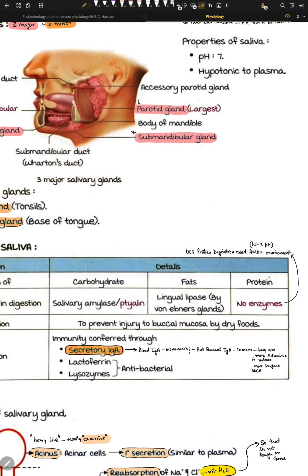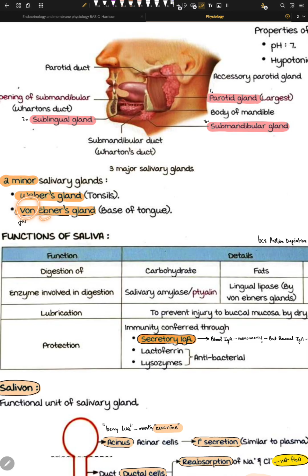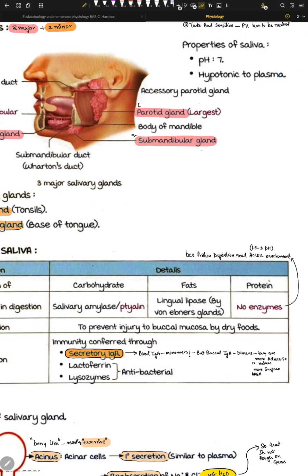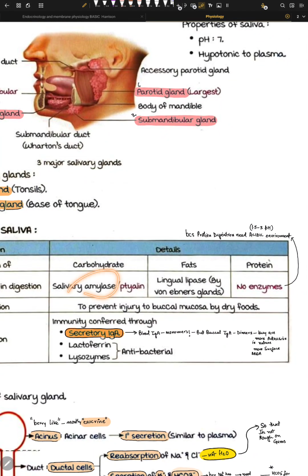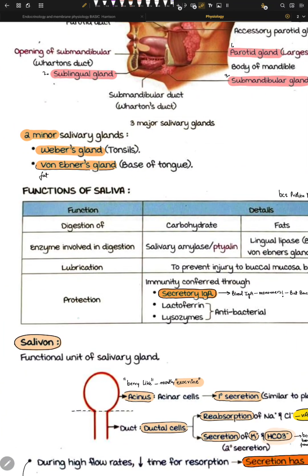These lipases, I told you, come from the von Ebner's glands. This is amazing, because the von Ebner's gland produces lingual lipases, and they can break complex fatty acid chains into simpler fatty acids, and then we can get fat absorption. So as humans we can produce these amylases and lipases, and they can give us some carb and fat absorption through our buccal cavity. So that's the idea of saliva.